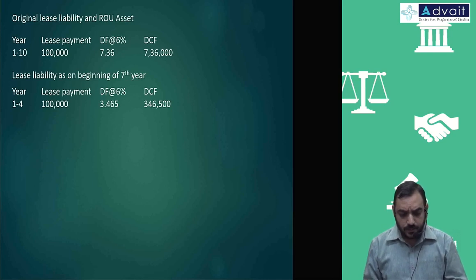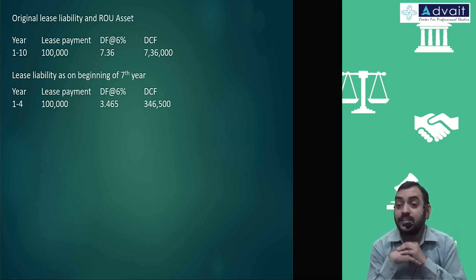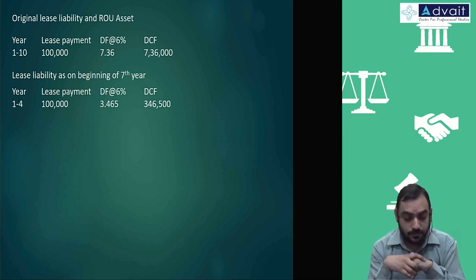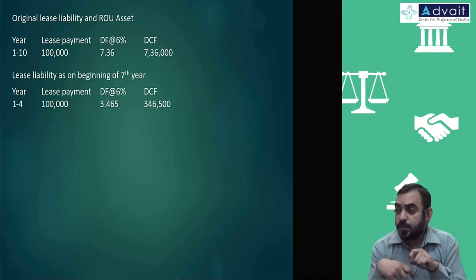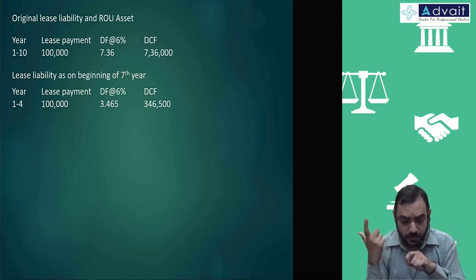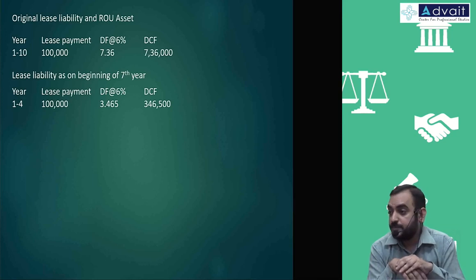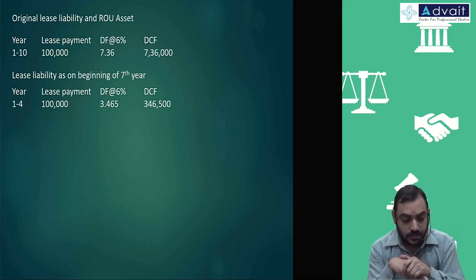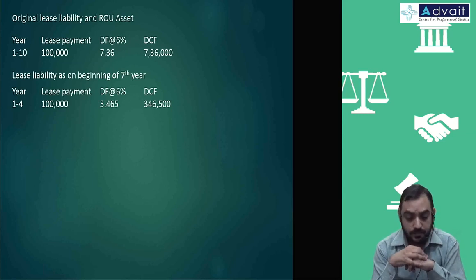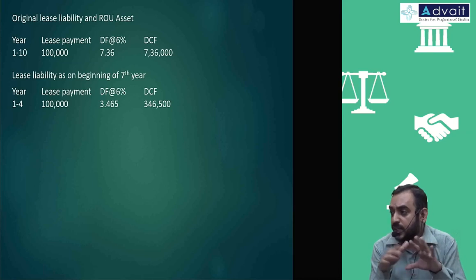That is 7,36,000 plus 6% minus 1 lakh. Repeat this 6 times: plus 6% minus 1 lakh, plus 6% minus 1 lakh, plus 6% minus 1 lakh, plus 6% minus 1 lakh. Six years, you should do it 6 times. Approximately it should be around this number, 3,46,000. Yeah, some approximate number should come.